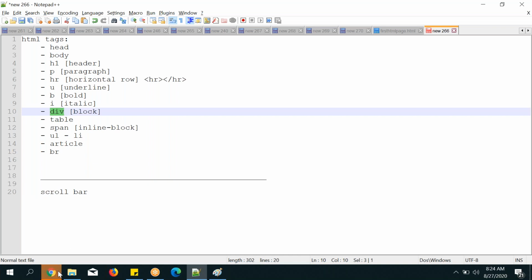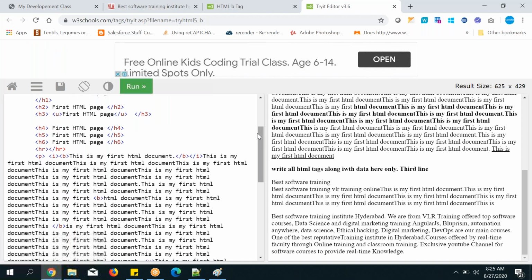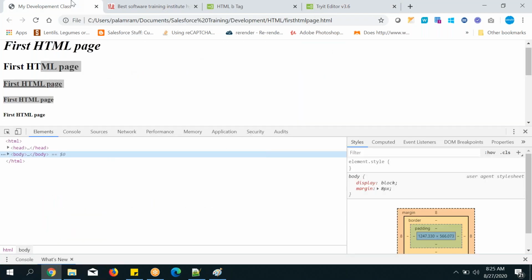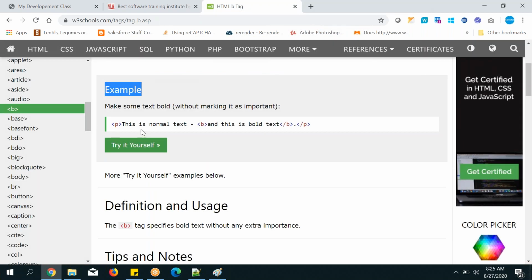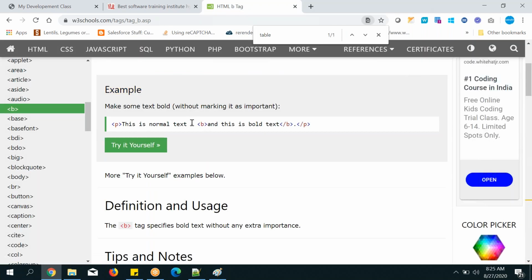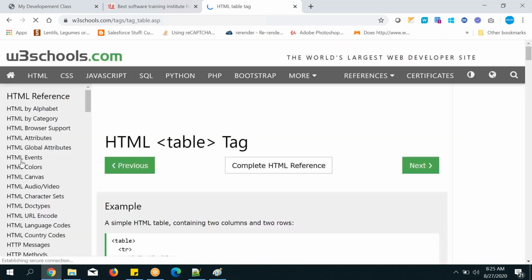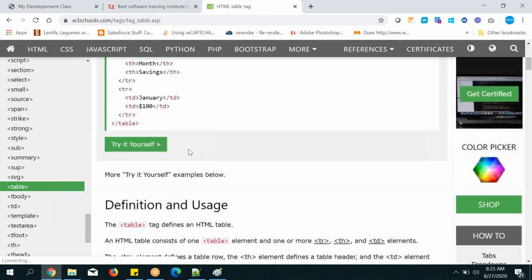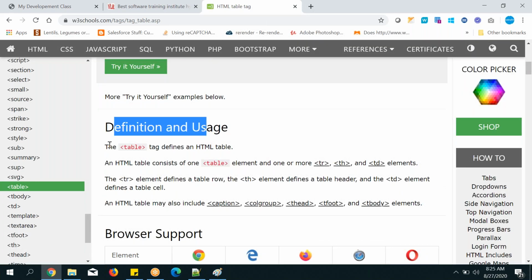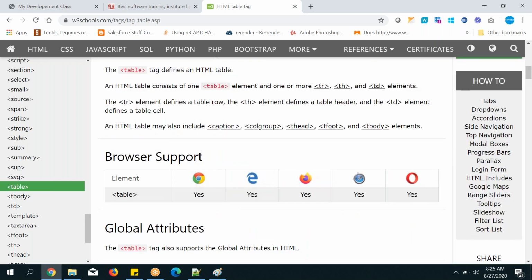Next, div block. Div block also we have seen, and table. Suppose I don't know how to work with table; think in that way. Let's go here. What is that tag? Table tag. Search table tag, and on the left side you can see it. Click on it, the tag list. Here you can see an example, and also the definition and usage they give, and you can read it. It is better to read it, remember.